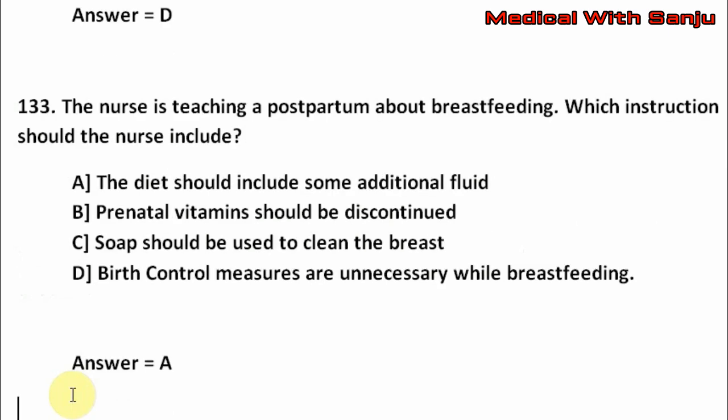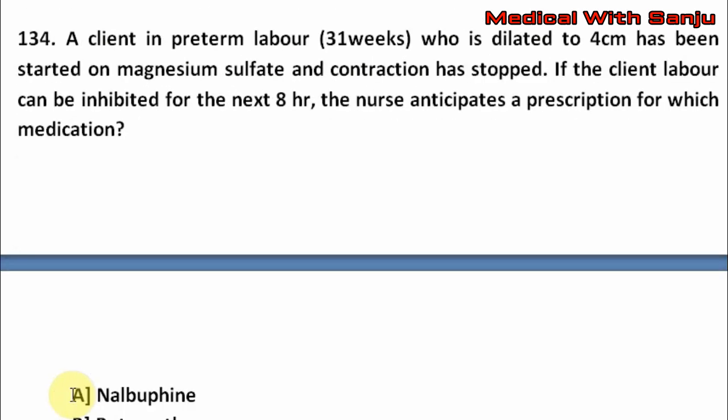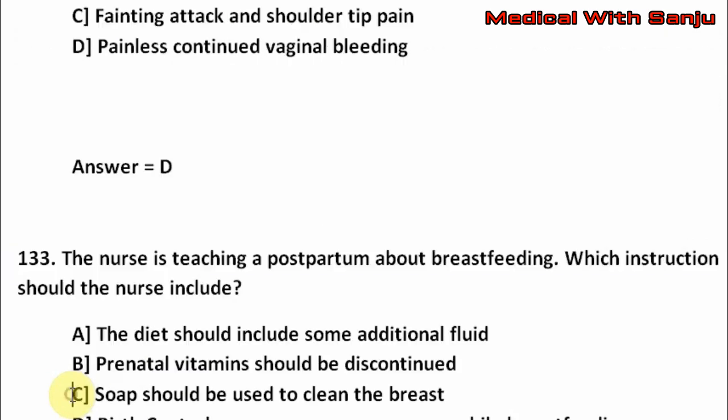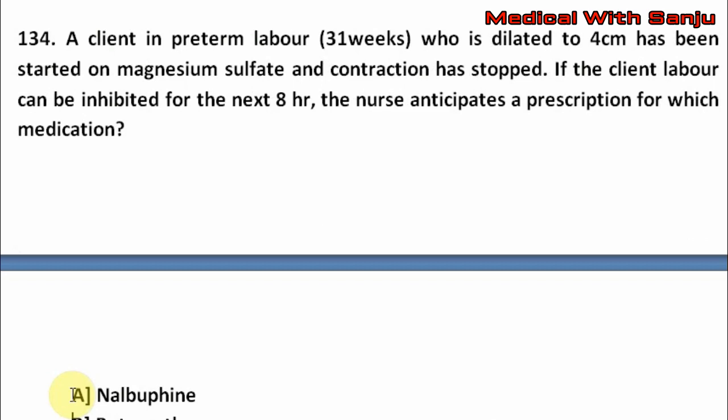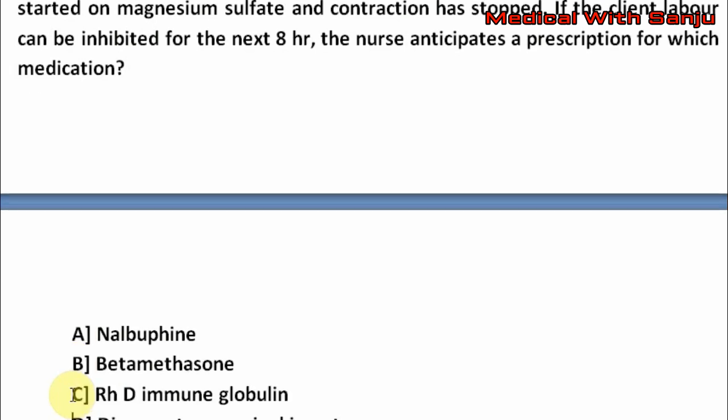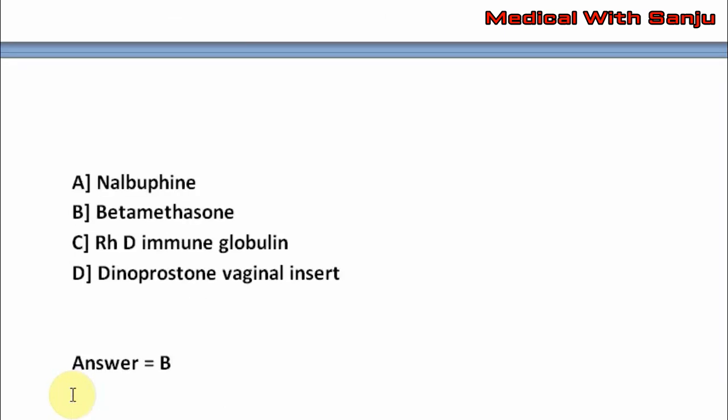Next question. A client in preterm labor, 31 weeks, who is dilated to 4 cm has been started on magnesium sulfate and contractions have stopped. If the client's labor can be inhibited for the next 8 hours, the nurse anticipates a prescription for which medication? Option A, nalbuphine. Option B, betamethasone. Option C, RhD immunoglobulin. Option D, dinoprostone vaginal insert. The right answer is option B.